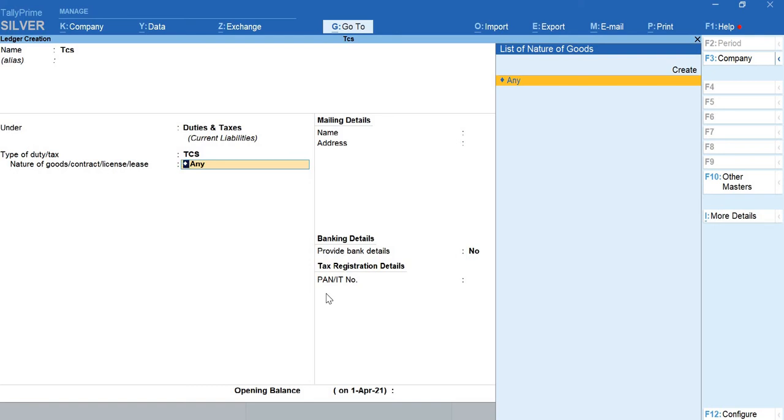We'll go for creating one example. On the right hand side, we have the list of nature of goods. I don't have any, so I have to create. So go for the option create.